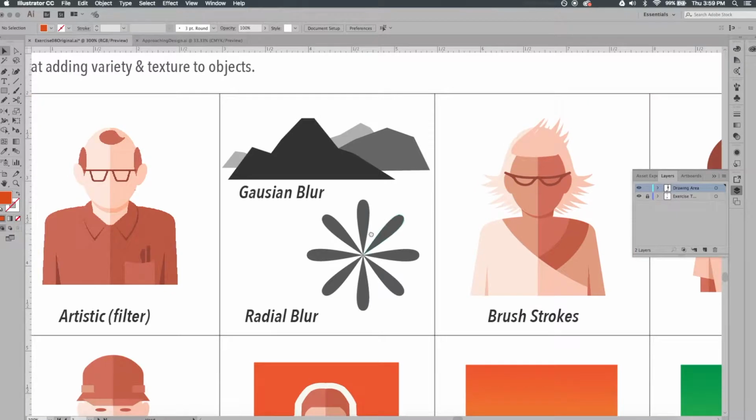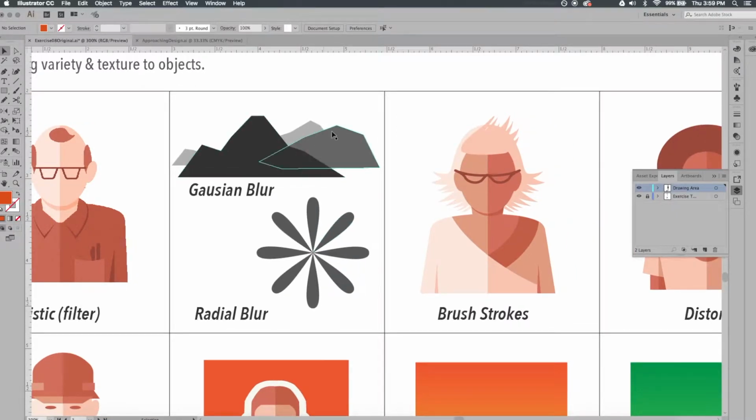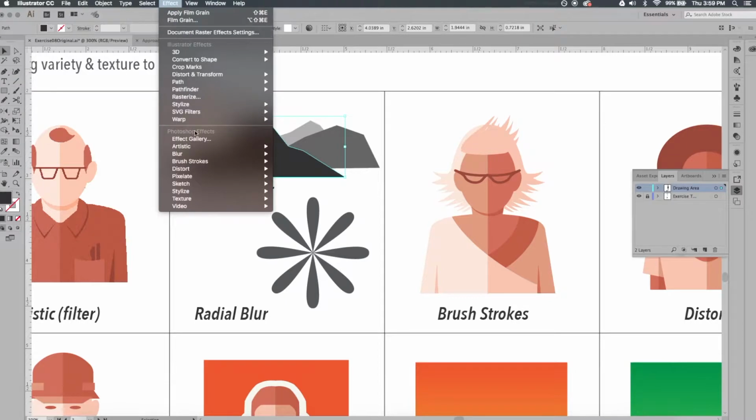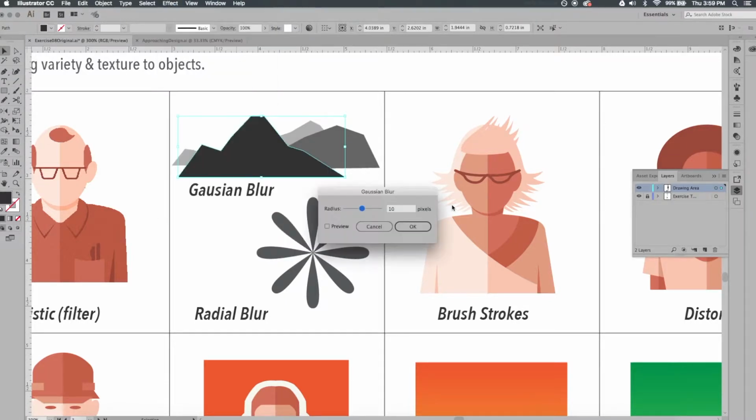So these ones I actually use quite often and are used quite often for illustration. So these are the blurs. Let's go ahead and try this first one, the Gaussian Blur. Let's get an effect where we have kind of a mountainscape, and we want the farthest set of mountains in back to be blurry, and then a more sharper mountain in the front. So let's choose this front mountain first. We'll go to Effect, Blur, and Gaussian Blur, and let's do something really subtle. So let's preview that. You can see it's feathering the edge. We'll click OK. Now I'll click on the next one.